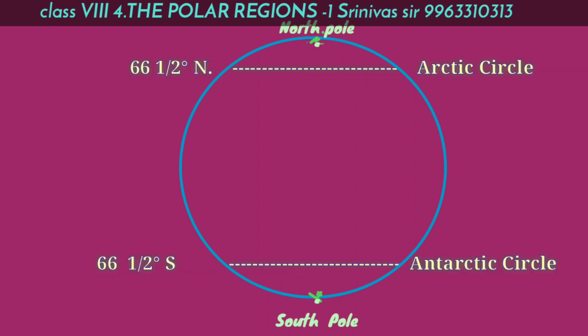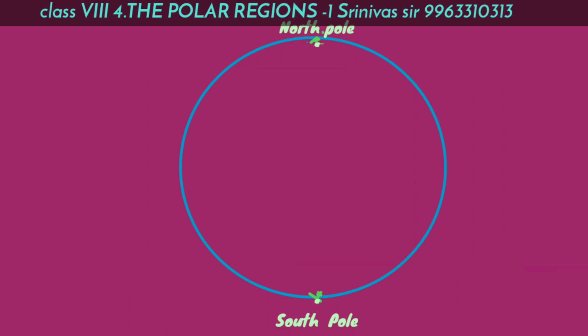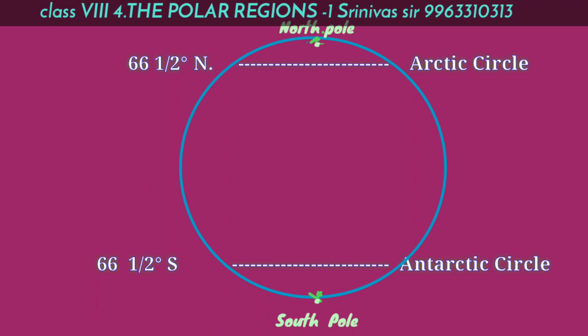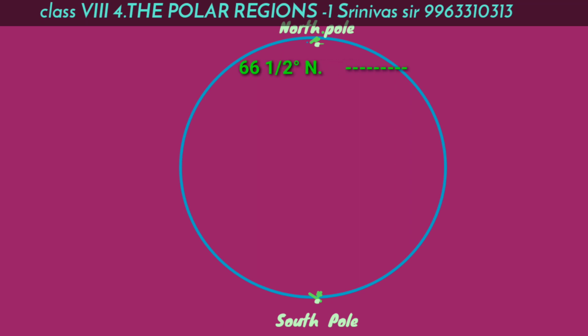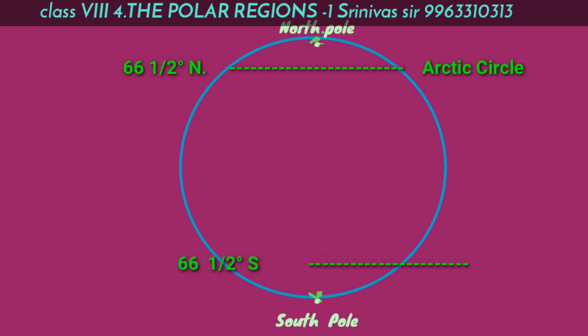There are 2 more important latitudes near the North Pole and the South Pole. They are the Arctic Circle and the Antarctic Circle. 66.5 north latitude is called Arctic Circle. 66.5 south latitude is called Antarctic Circle.